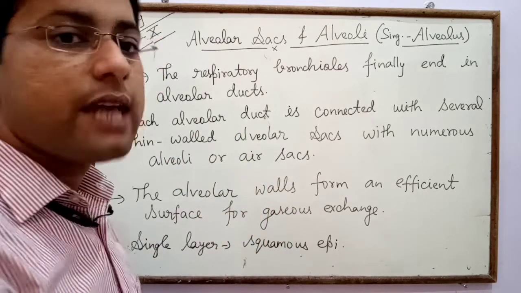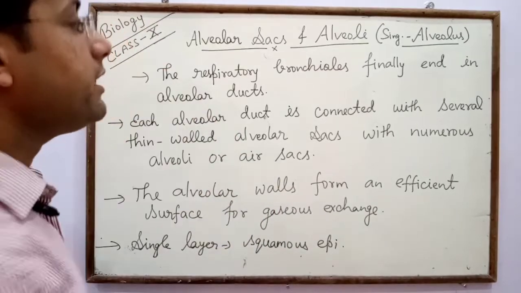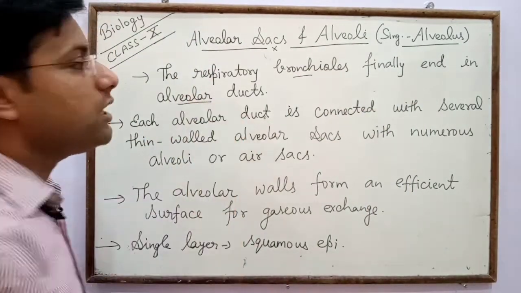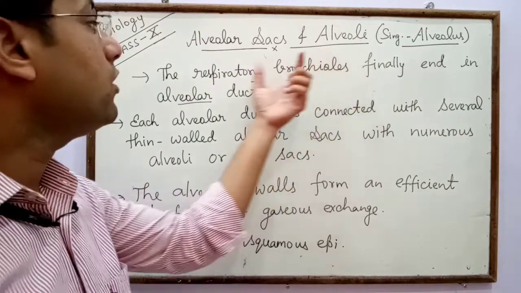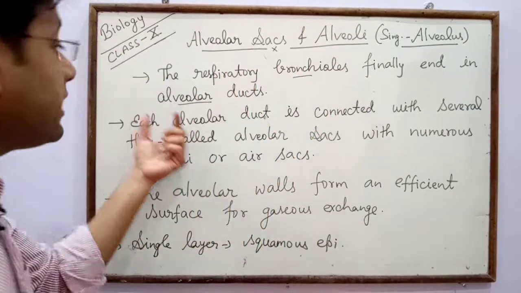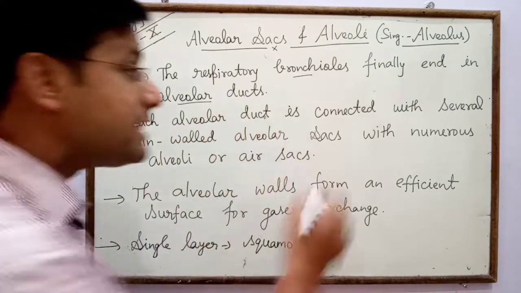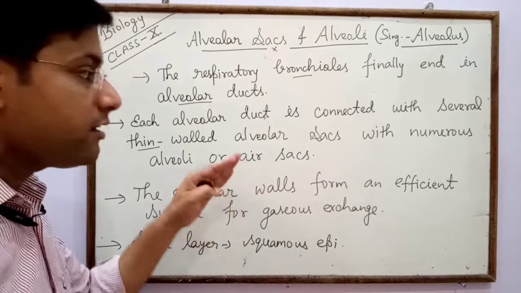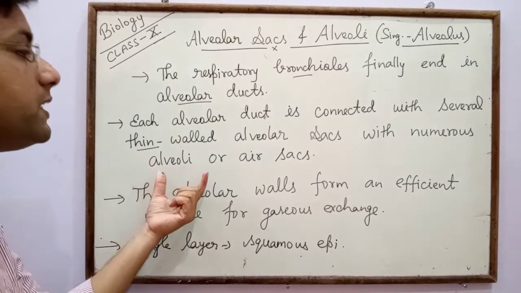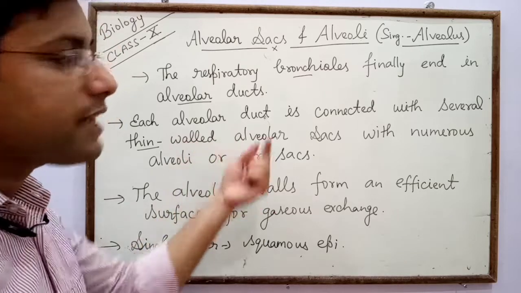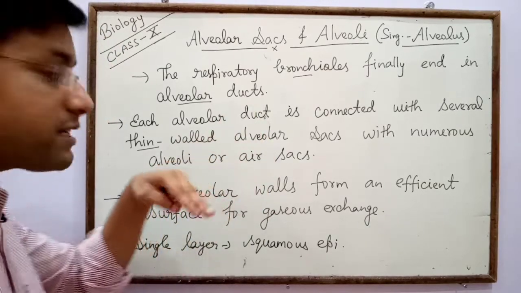The respiratory bronchioles finally end in the alveolar duct. Each alveolar duct is connected with several thin-walled alveolar sacs with numerous alveoli or air sacs. Alveoli receive the oxygen-rich fresh air.